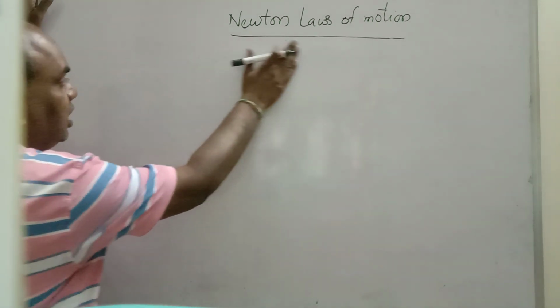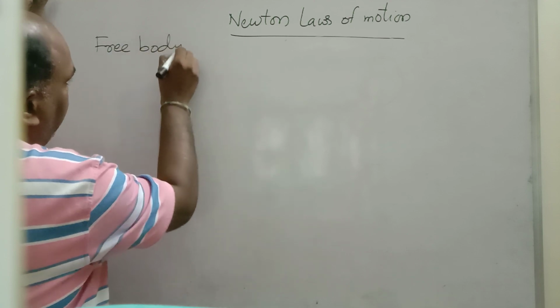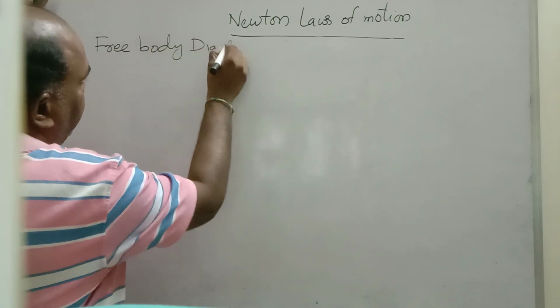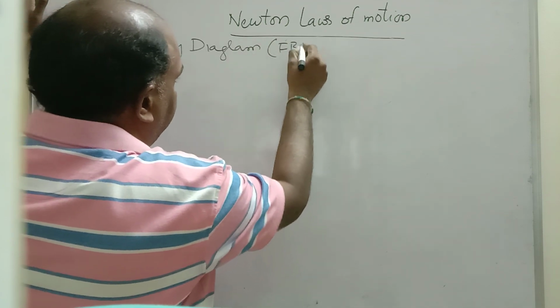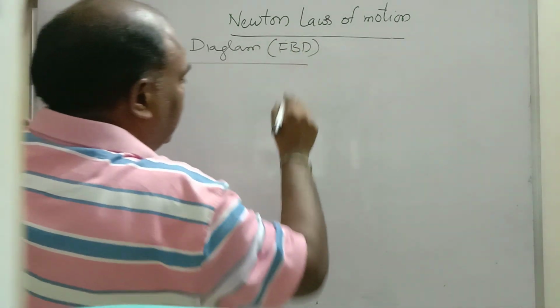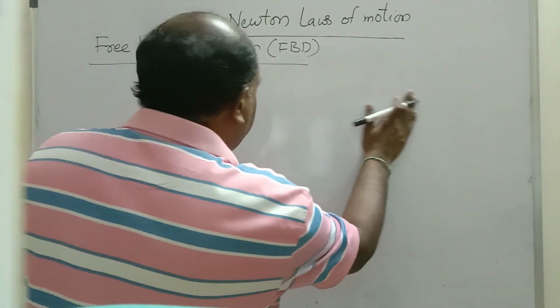Next concept, see children, very important: free body diagram. Simply we call it FBD. Before going to draw a free body diagram, you need to learn some important concepts.